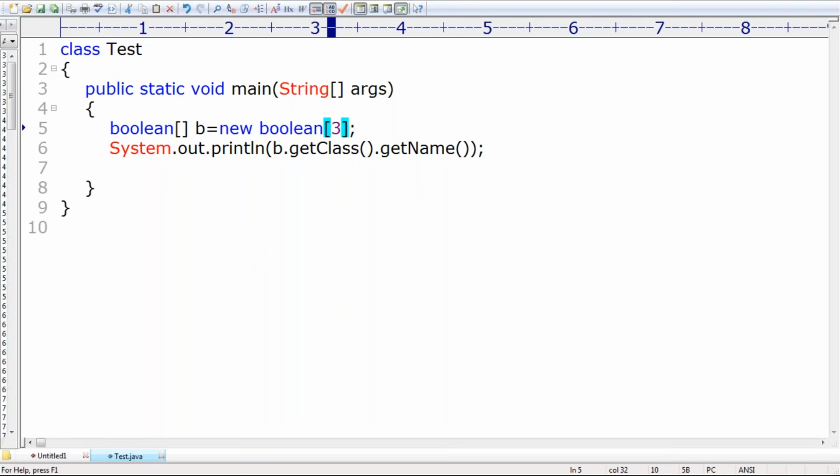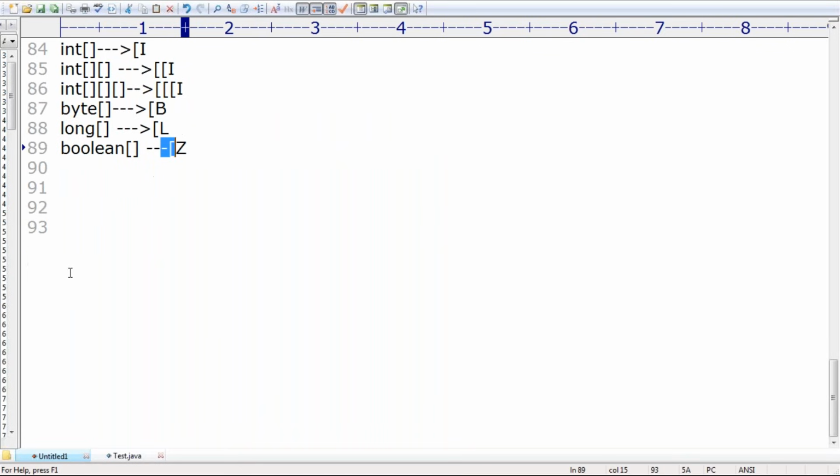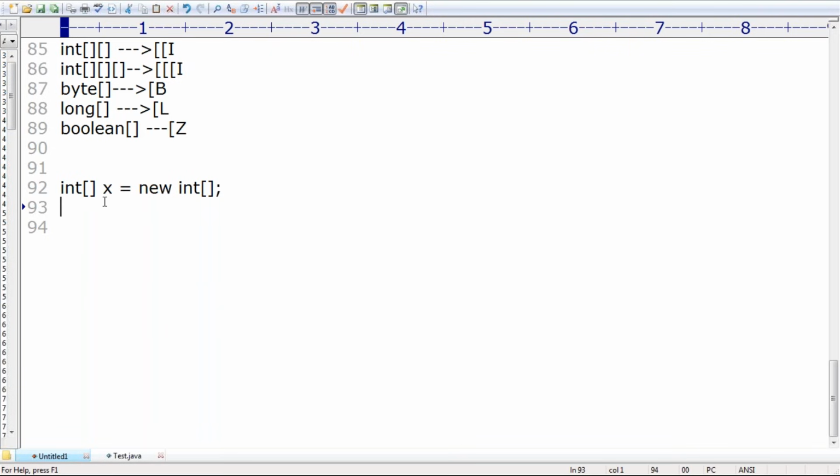Next, related to one-dimensional arrays, what kind of questions are there, sir? Observe that I want to create a one-dimensional array. What loopholes are there, sir? There are multiple loopholes. Just 3 or 4 conclusions are available. Don't worry about that. What is the first one? int array x is equal to new int array like this. Can you please tell, is it valid or invalid?